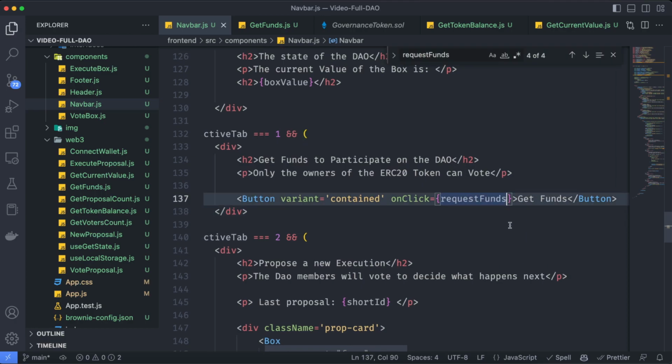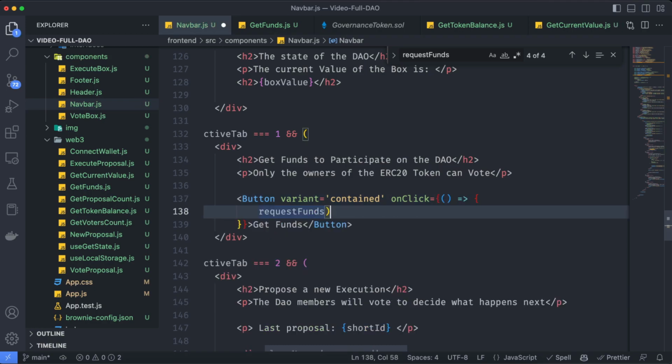So let's change this empty onClick to that request funds. I'm using the request funds, but I'm not sending over the actual signer. So let's cut this and let's send the signer over here. Let's save this. And with this it might work properly.